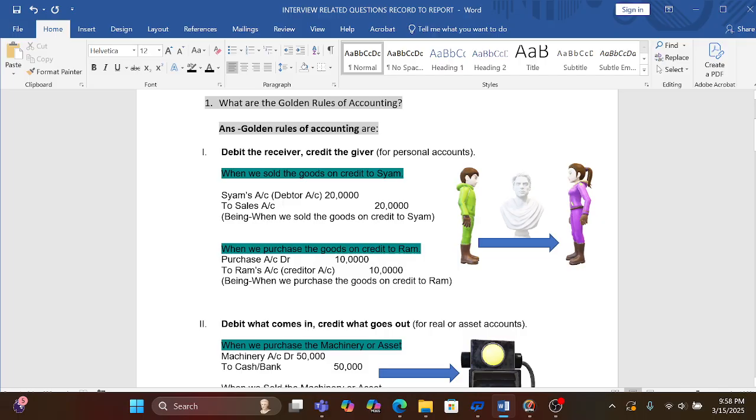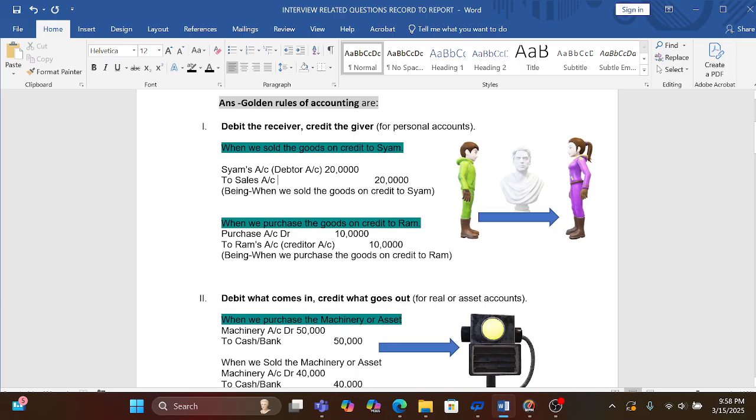So when we sell goods on credit, our entry will be Shyam's account debit to sales account. If we sell goods on a cash basis, here we replace the name Shyam or debtor account with cash, because cash is coming, and the reason is sales. Because cash is not coming in the credit case, we put Shyam's account debit, and on the credit side is sales.